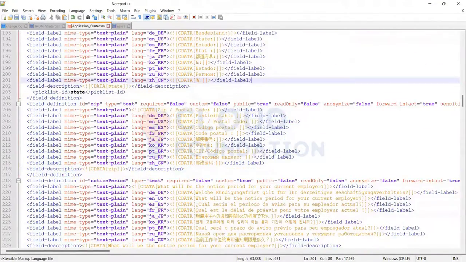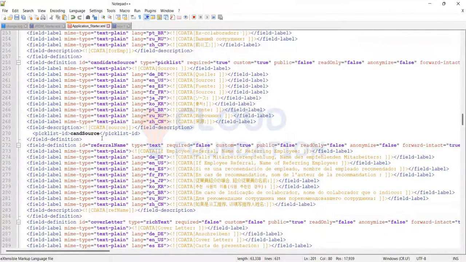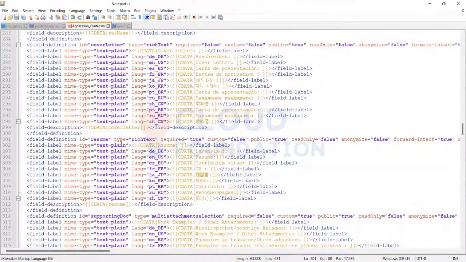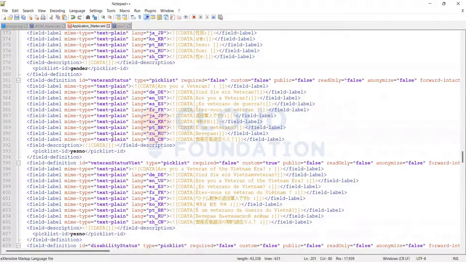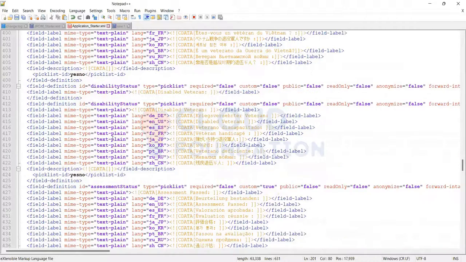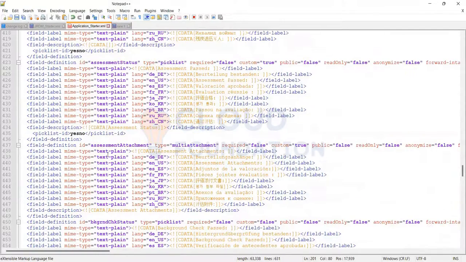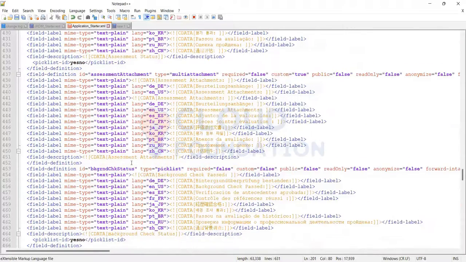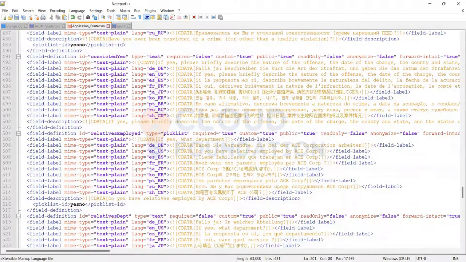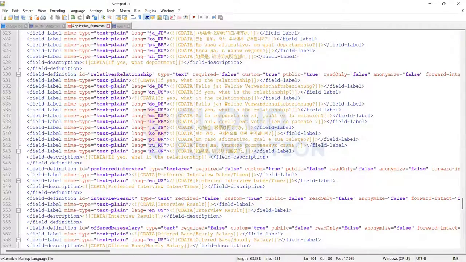I have defined my fields here. In this case we define all the fields, even though some are not used for some countries. For example, for the USA it is mandatory that you add it.